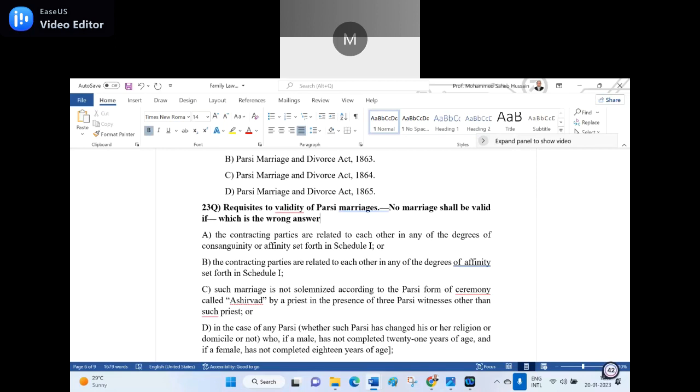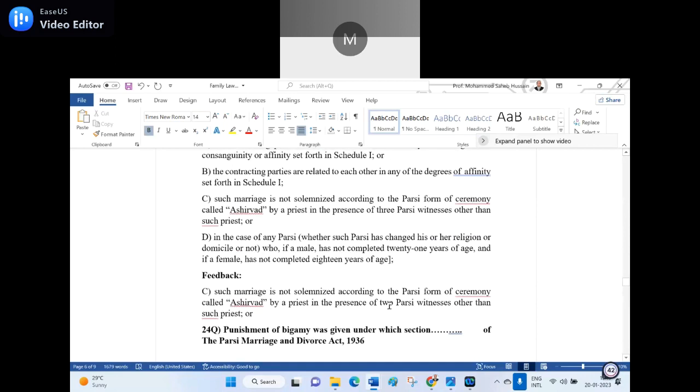But they did not know I changed the witnesses to three. There should be only two Parsi witnesses. So such marriage is not solemnized according to the Parsi form of ceremony called Ashirwad by a priest in the presence of two Parsi witnesses other than such priest.